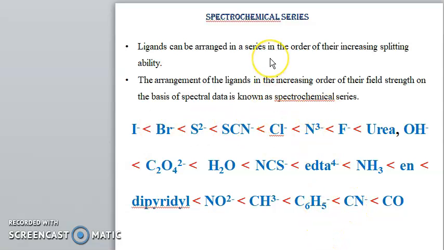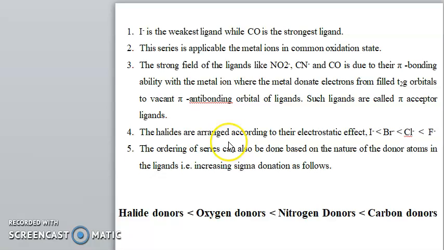So this is the spectrochemical series, which suggests that CO is the strong field ligand and halides are the weak field ligands. I minus is the weakest ligand while CO is the strongest ligand. This series is applicable to metal ions in common oxidation states.